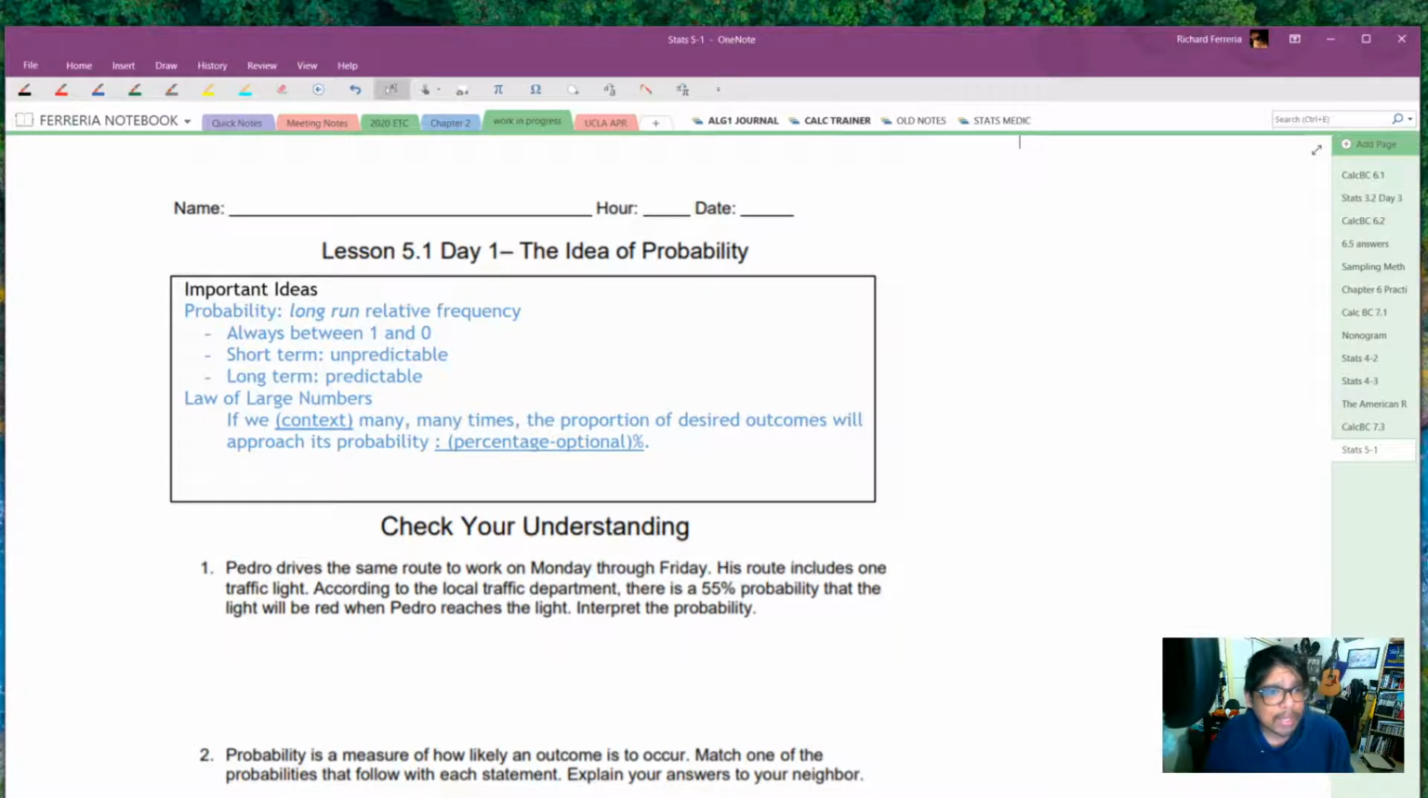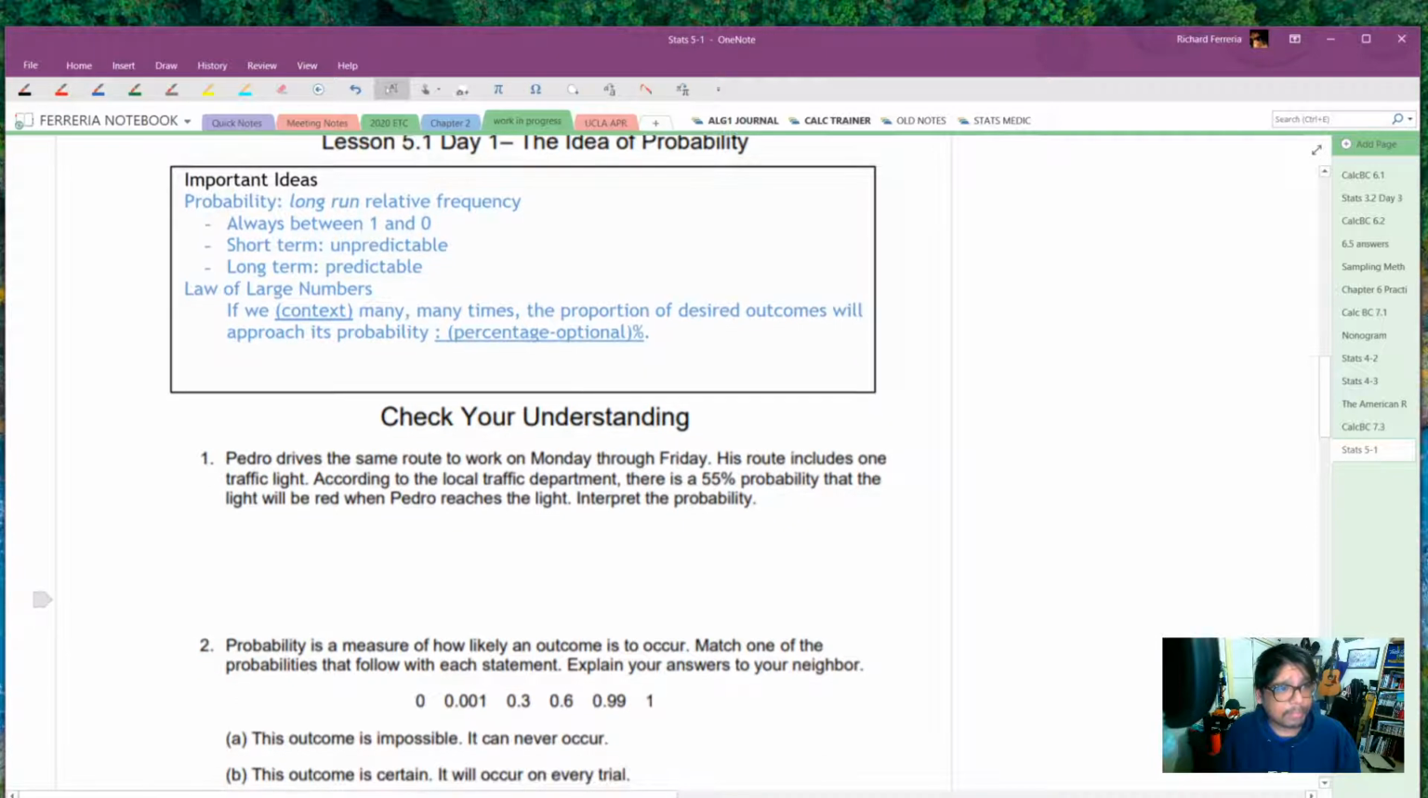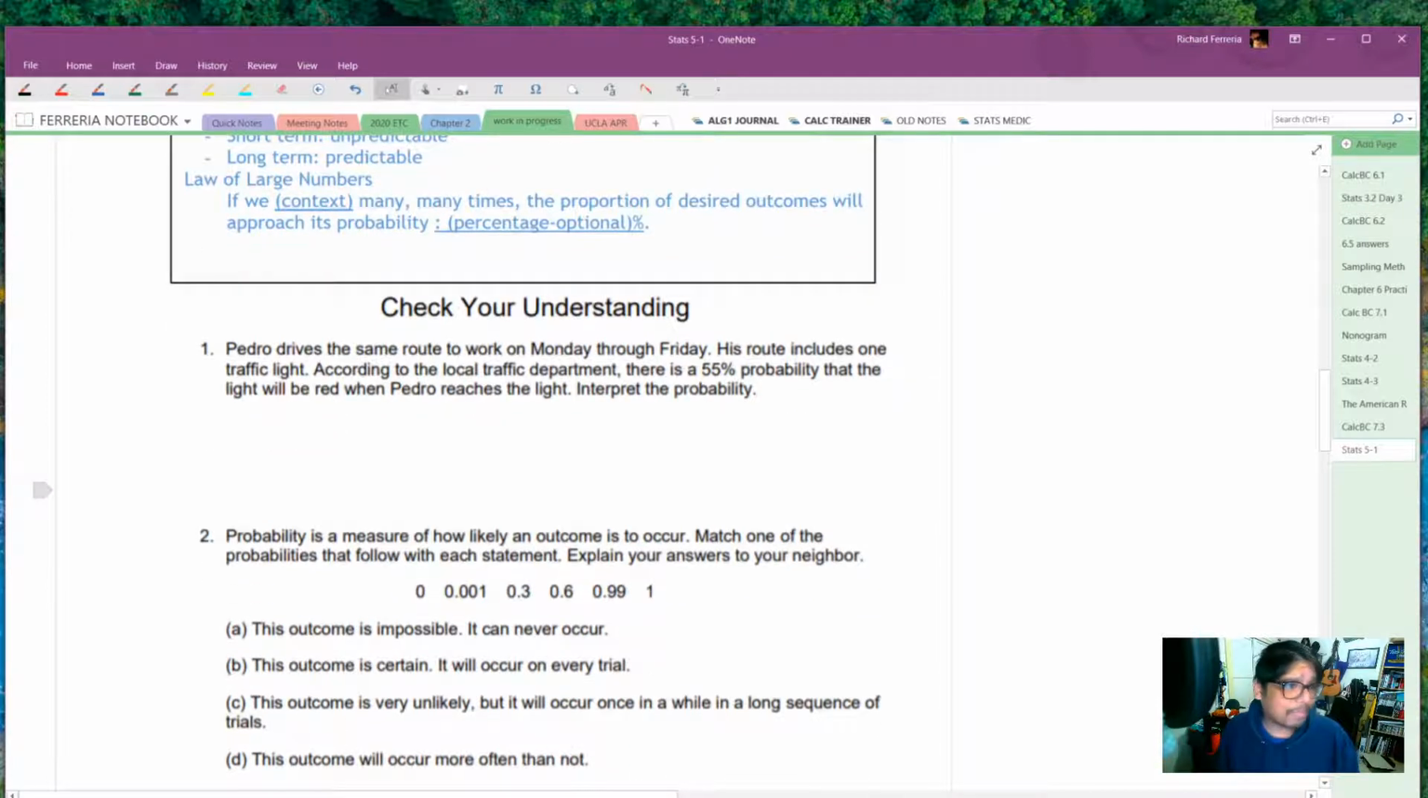This is where we get to the law of large numbers. Whatever happens, if we do it many times, the proportion of desired outcomes will approach its probability. And if you know what that probability is, you can write it there optionally. This law of large numbers context here, that is in the sentence frames worksheet that we have on our class notebook.